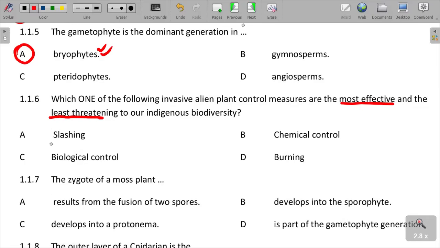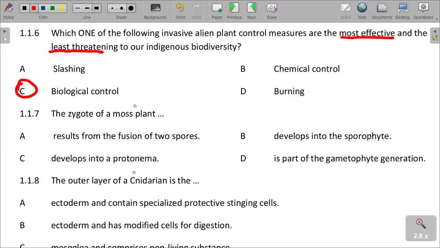So a biological control measure is one where we engage a specific organism that can get rid of the alien plants but not affect our indigenous plants. It can only feed on the alien plants alone. So it does not threaten our indigenous biodiversity. So it's a biological control mechanism.